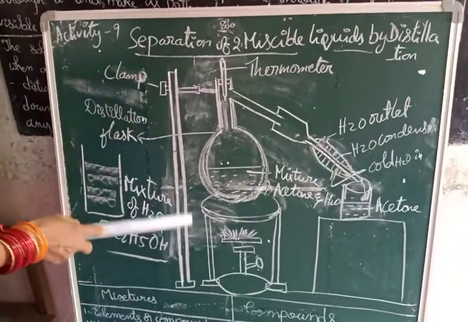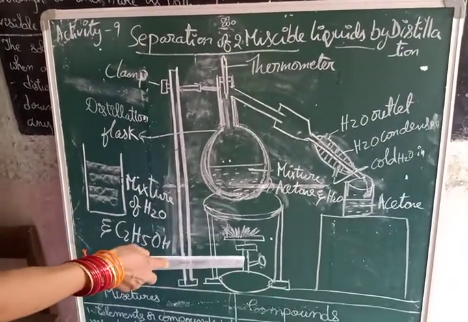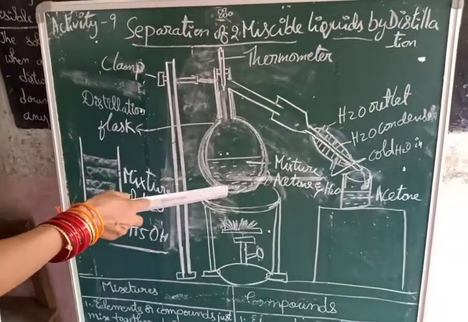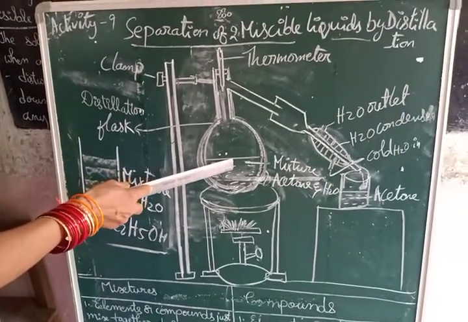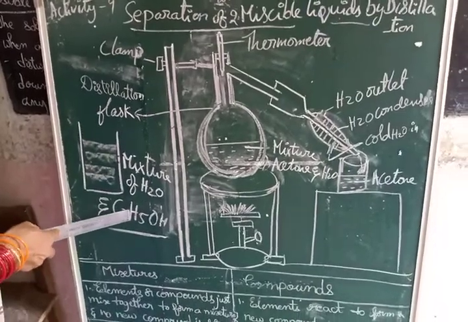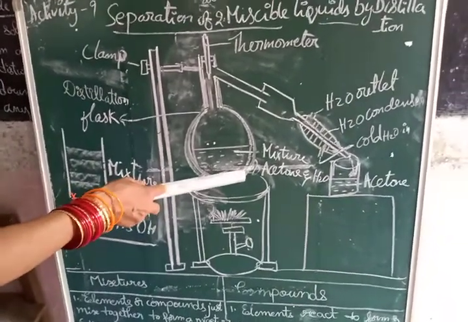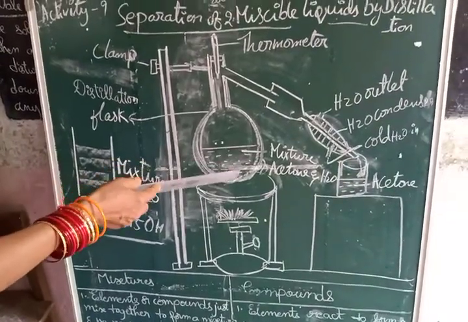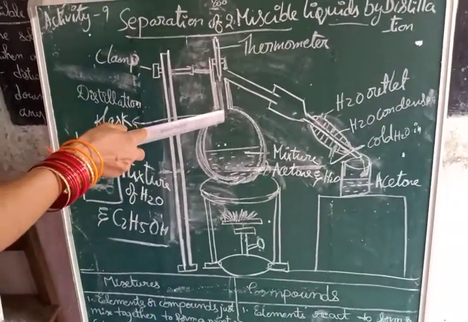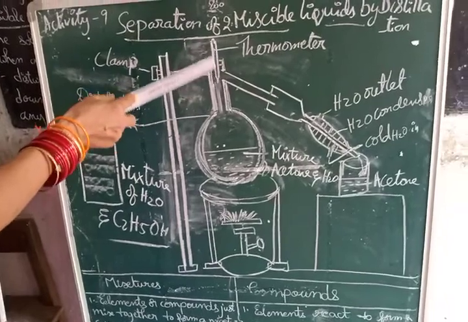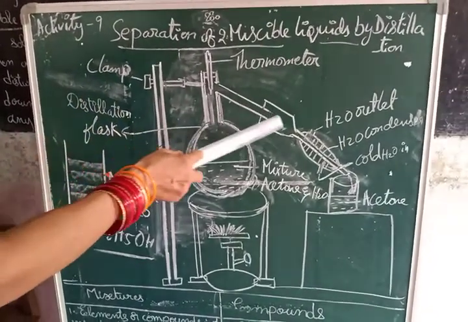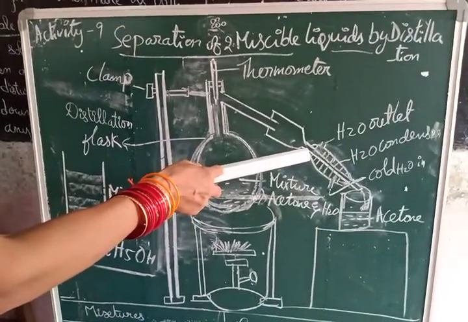Let us take one retort stand, and this is the Bunsen burner. Next, this is a mixture of water and acetone. So here, instead of ethyl alcohol, they have taken an acetone and water mixture. These two are mixed thoroughly. You cannot separate oil and water this way. Here there is a thermometer inserted using a cork, and this is Liebig's condenser.